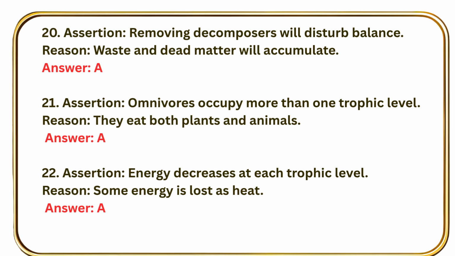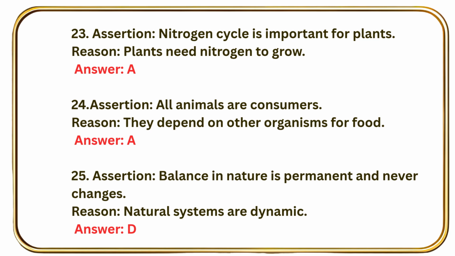Question number 22, assertion: Energy decreases at each trophic level. Reason: some energy is lost as heat. Answer, option A. Question number 23, assertion: Nitrogen cycle is important for plants. Reason: plants need nitrogen to grow. Answer, option A.